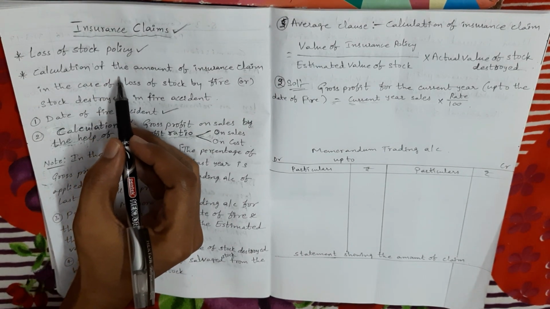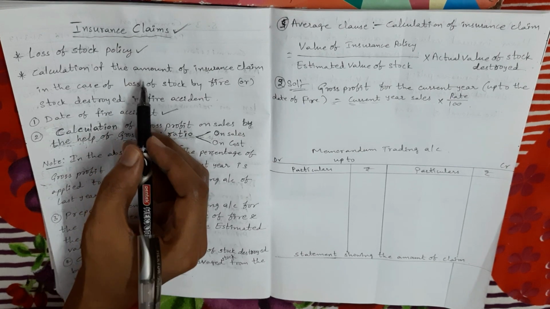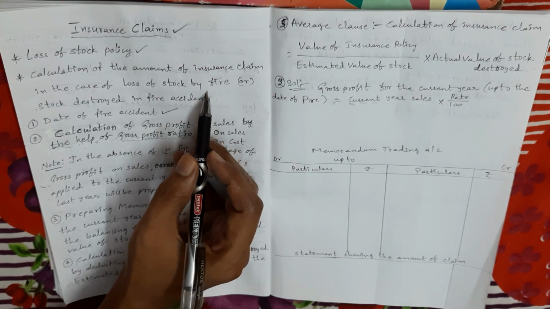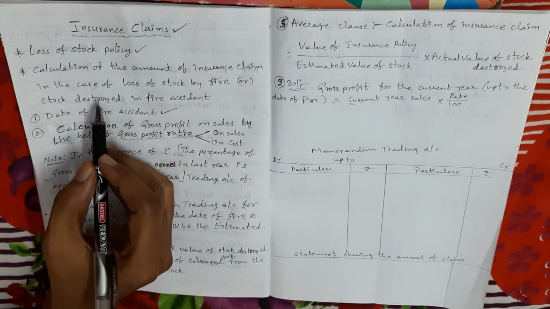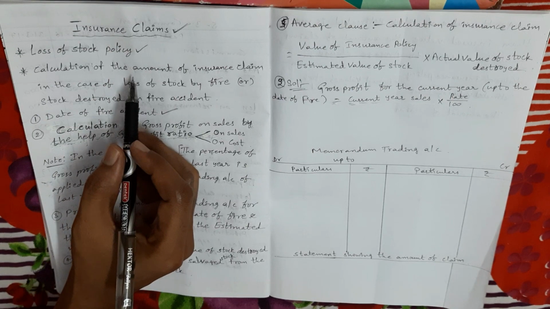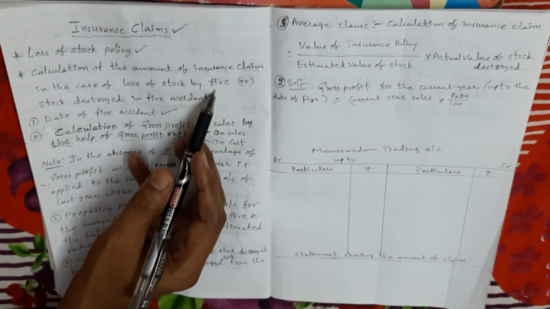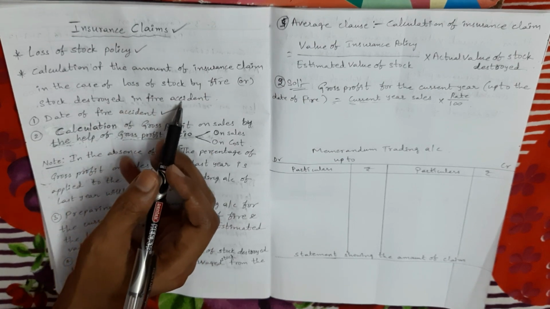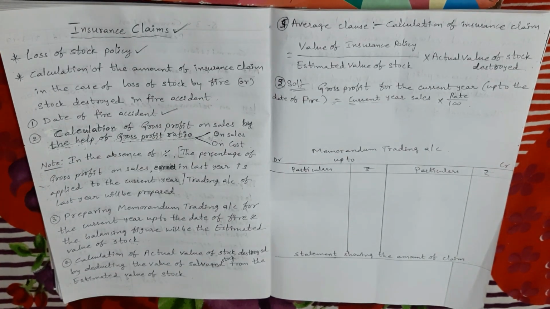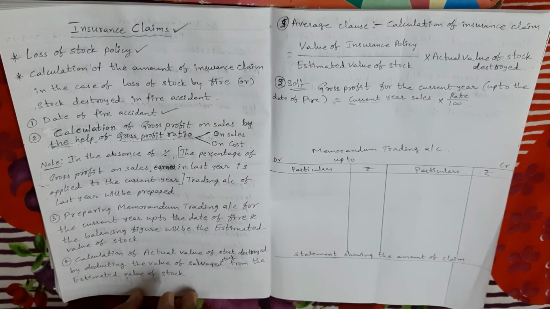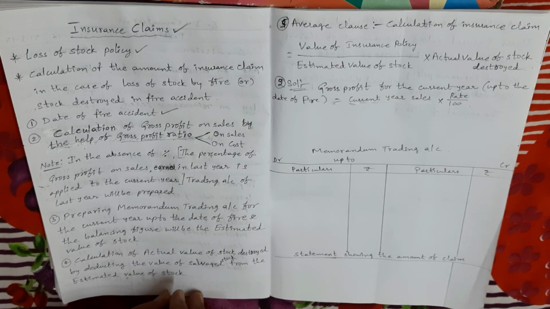Next, how to calculate the amount of claim in the case of loss of stock by fire accident. From the exam point of view, what is important is the calculation of the amount of insurance claim in the case of loss of stock by fire accident, or stock destroyed in fire accident. To calculate the insurance claim amount in the case of fire accident, there are a few steps we have to follow. These are very important steps to find out the insurance claim amount in the case of fire accident.